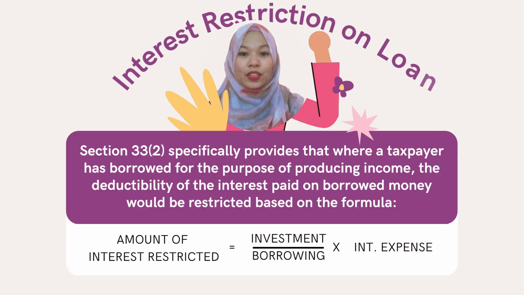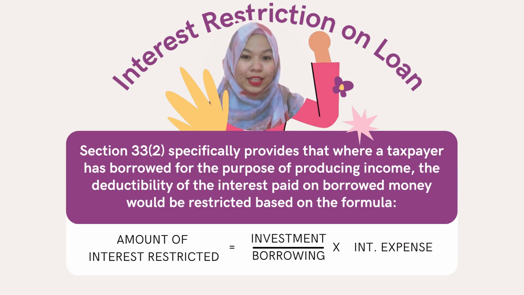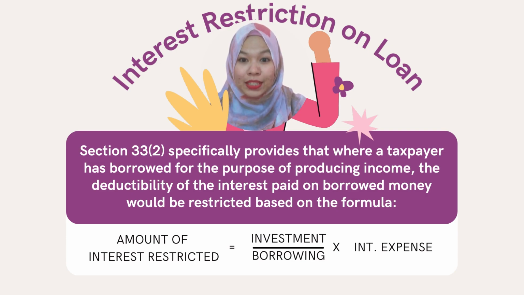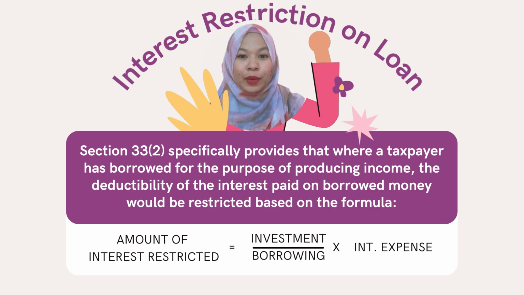According to Section 33, Subsection 2 of the Income Tax Act, where a taxpayer has borrowed for the purpose of producing business income, the deductibility of the interest paid on borrowed money would be restricted based on the following formula: amount of investment divided by the amount borrowed multiplied by the interest expense. It will give you the amount of interest restricted.